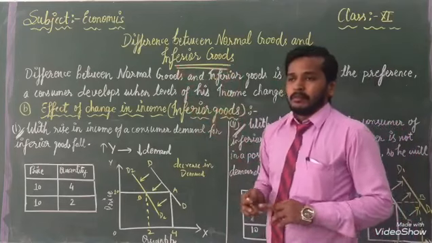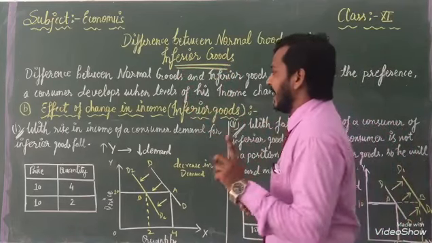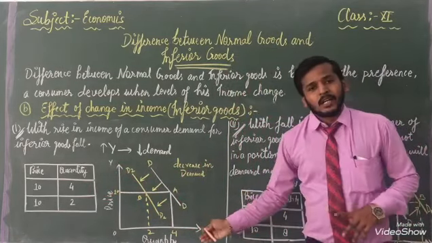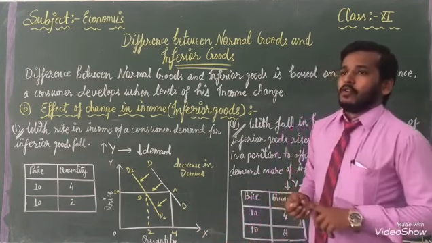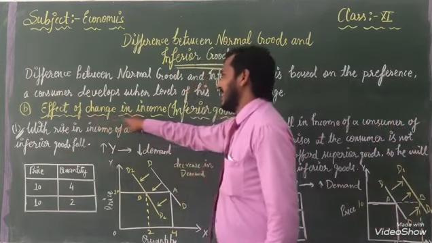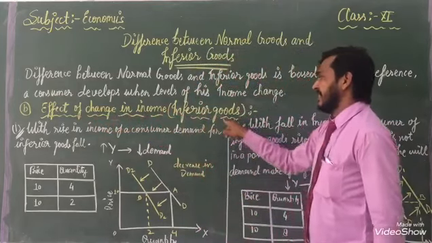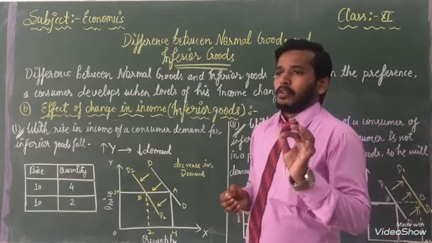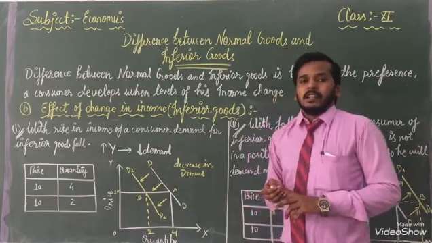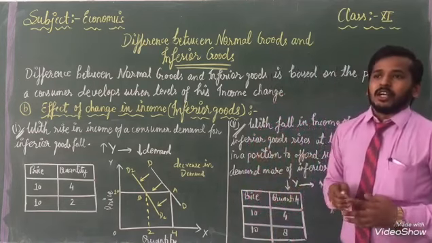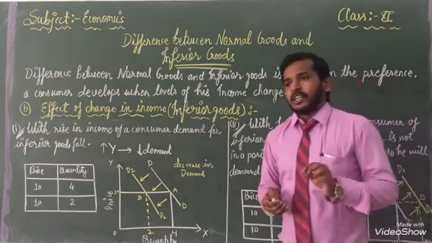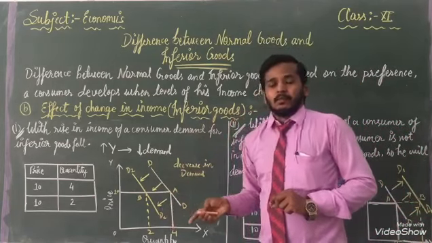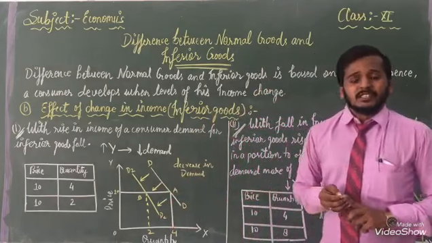I have told about normal goods with the help of the schedule and curve, meaning the graph. Once again we will know what the effect of change in income is when it comes to inferior goods. With the help of that we will know how inferior goods demand increases and when it decreases. So dear students, when our income is increasing, at that time our inferior goods are decreasing.